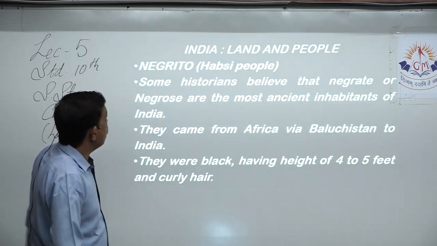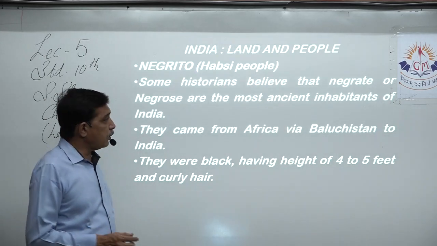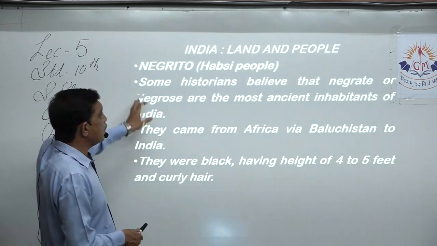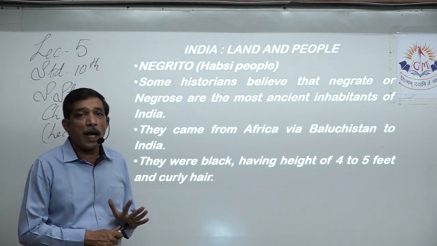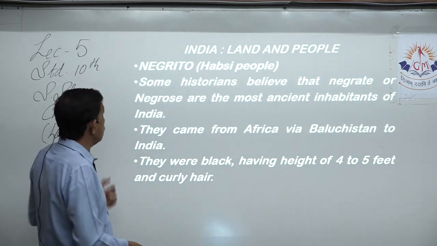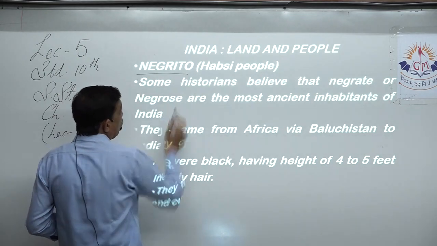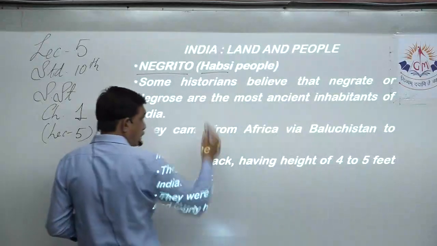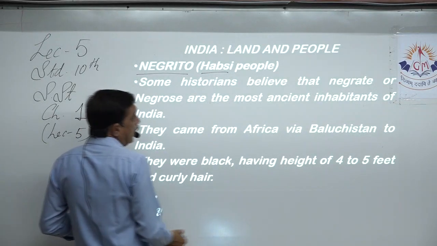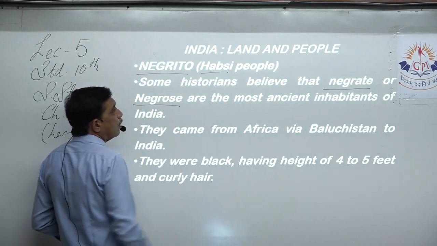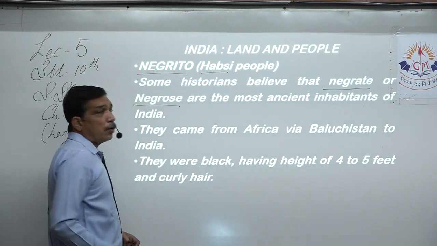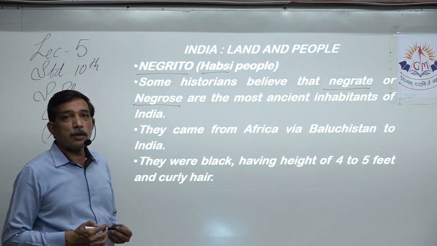Now we first learn about the Negrito people, that is the Hathishi people. Some historians believe that Negrito or Negroes are the most ancient inhabitants of India. Now you see over here, Negrito first name, Hathishi second name, then Negrate third name, or Negroes fourth, right? So we have at least 4 names belonging to the same tribe.